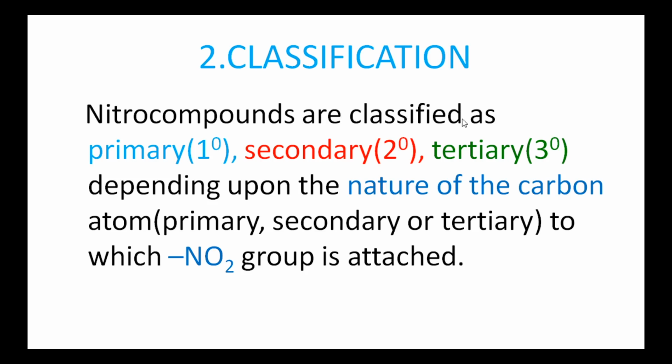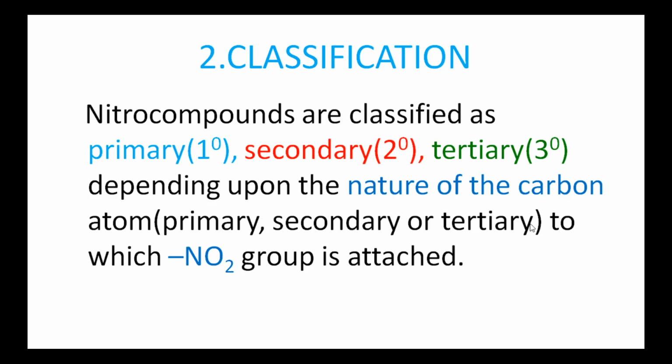Next, the second one is classification. Nitro compounds are classified as primary, secondary and tertiary depending upon the nature of the carbon atom, that is primary, secondary or tertiary, to which the NO2 group is attached. When the NO2 group is attached to the primary carbon, then it is named a primary nitrohydrocarbon. The second one is secondary nitrohydrocarbons.